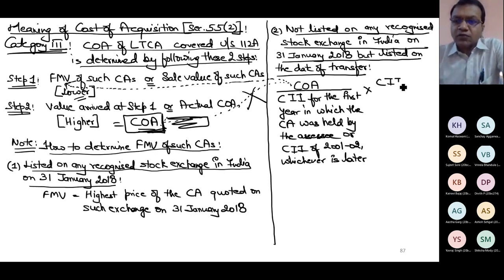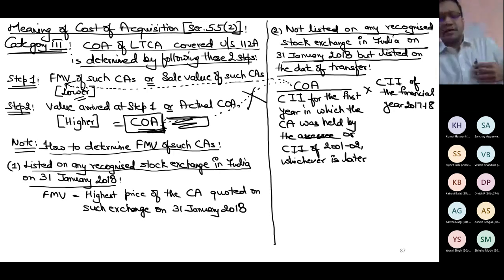Multiplied by CII of the financial year 17-18. So CII of financial year 17-18 is, please note it down, it is 272.